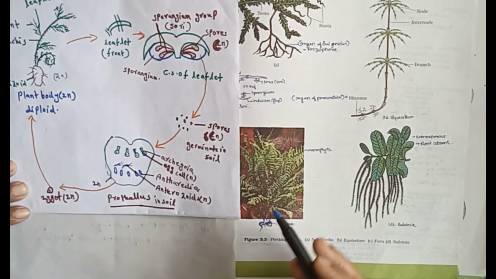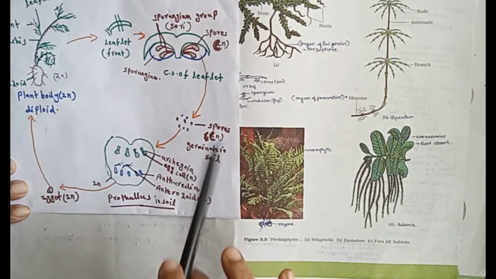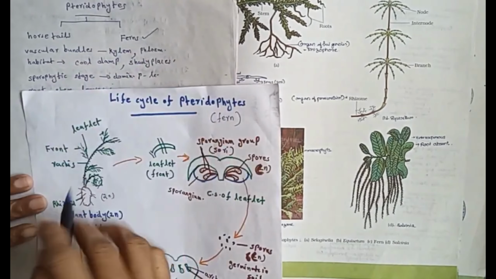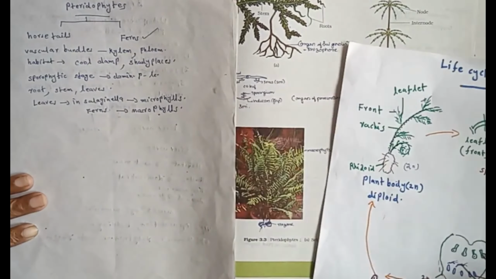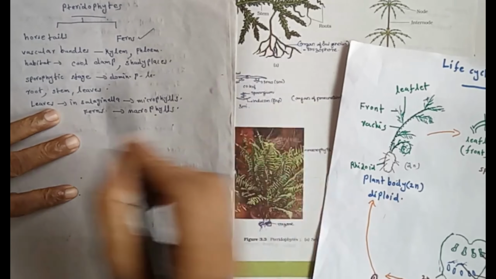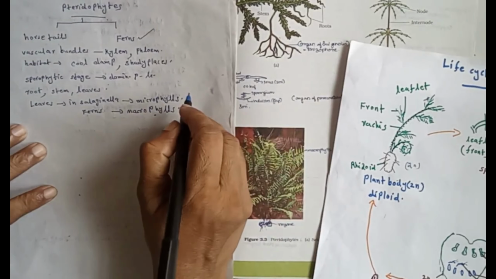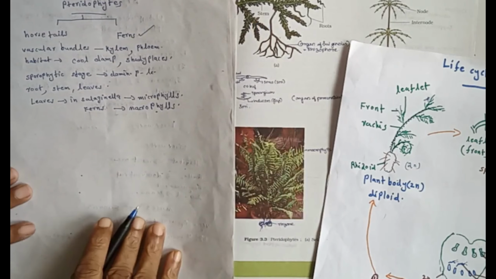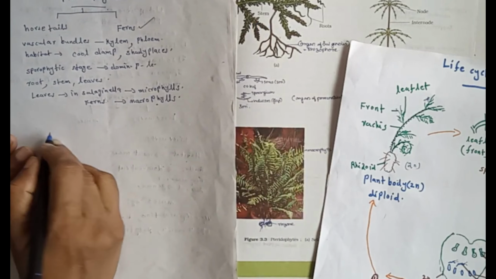This is an example of fern. Ferns, life cycle of fern. Then, if we take the horsetail, example of horsetail, Selaginella. Selaginella is an example of horsetail. Here we can see another structure.